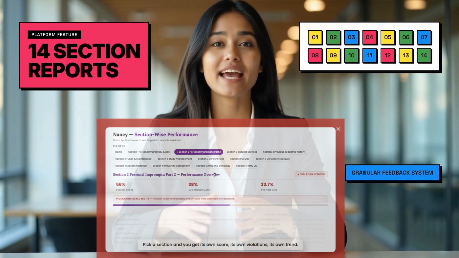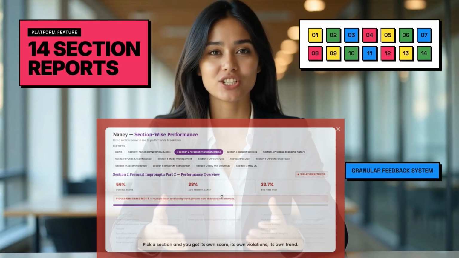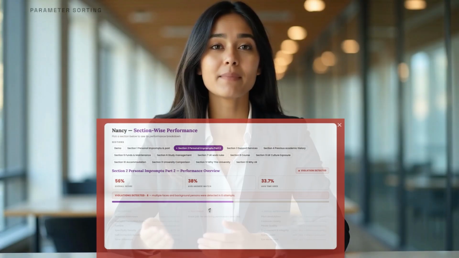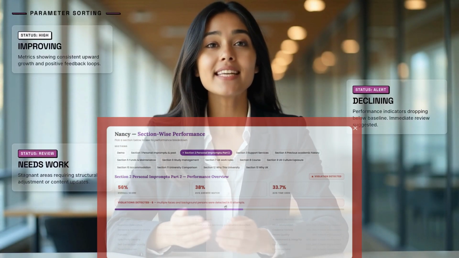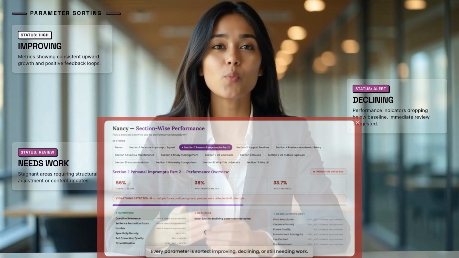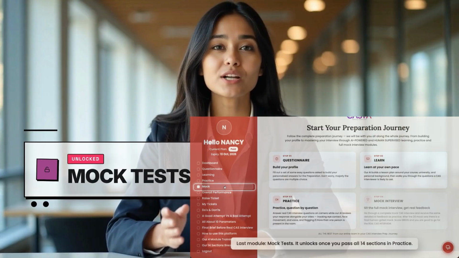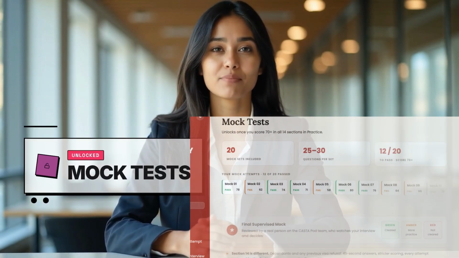Pick a section and you get its own score, its own violations, its own trend. Every parameter is sorted, improving, declining, or still needing work. This is the page that tells you exactly what to practice next. Last module, mock tests. It unlocks once you pass all 14 sections in practice.